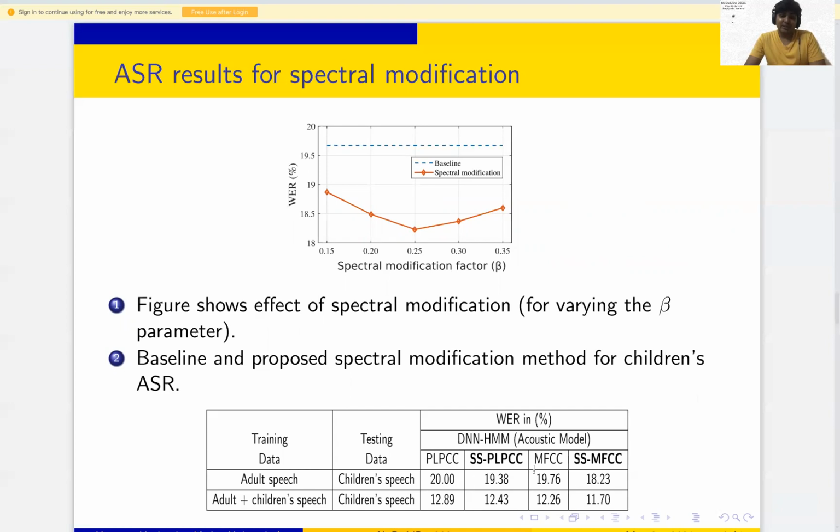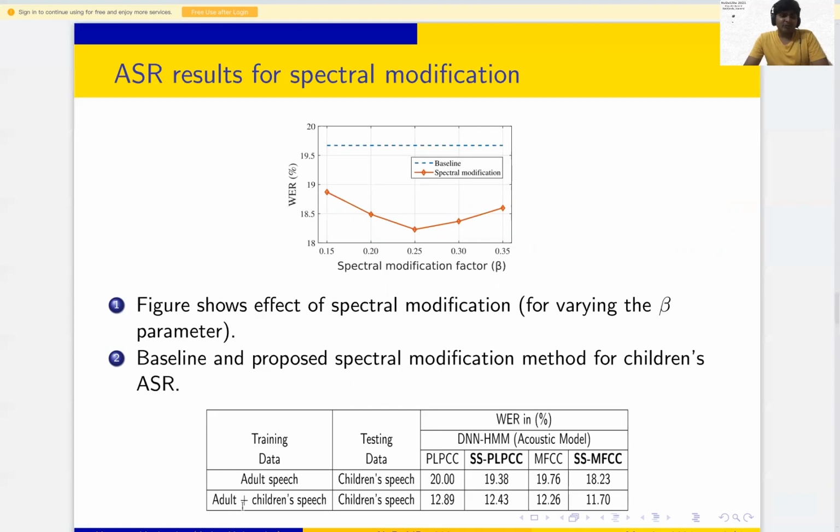We have shown our method's effect for both features. In the case of PLPCC, the baseline is 20.00, and once we apply spectral warping to PLPCC, it is 19.38, so you can see there is an improvement. The same here for MFCC: the baseline is 19.76 and the spectral sharpening MFCC is 18.2.